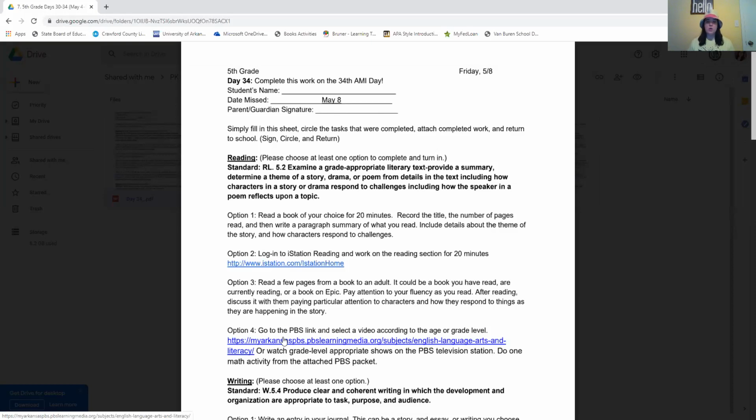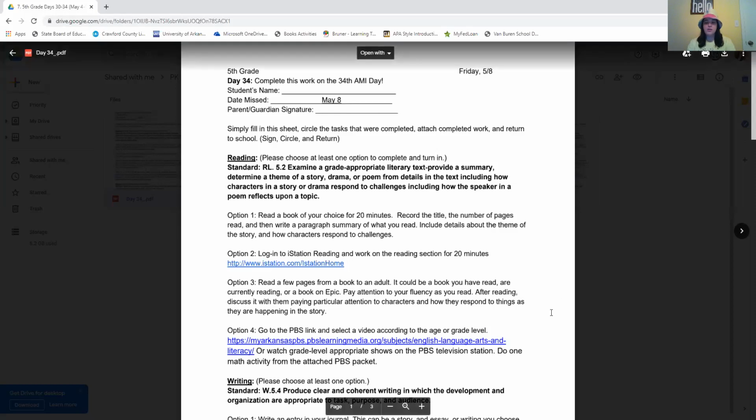Or choose to do one of the activities on the attached PBS packet. So if you have the actual AMI packet that you picked up at Tate, it has a PBS packet attached to the back of it. Just select one of those activities to do on the back of that. That's also part of option 4. Option 4 gives you some different ways to interact with the PBS content. So that's if you choose to do option 4.